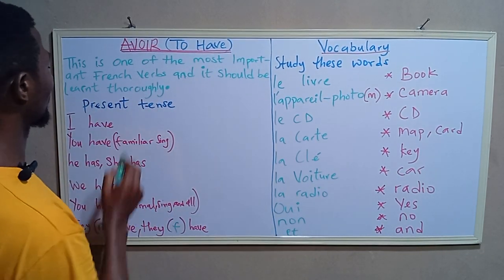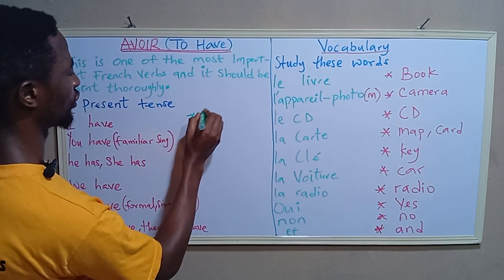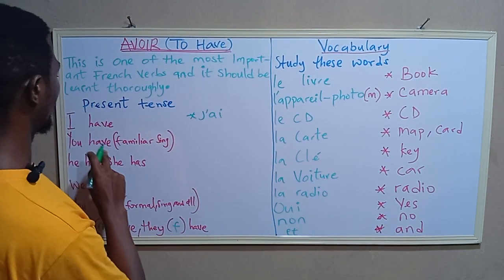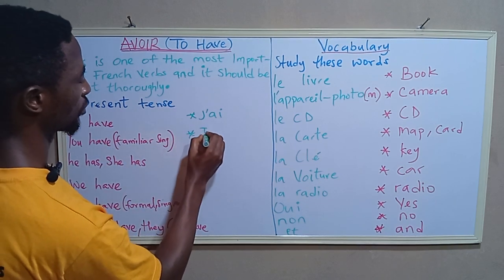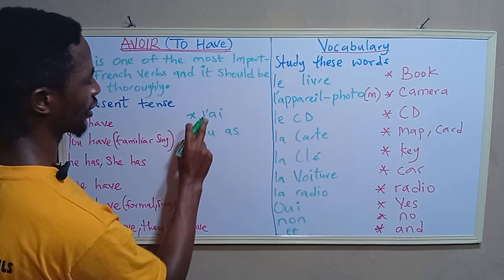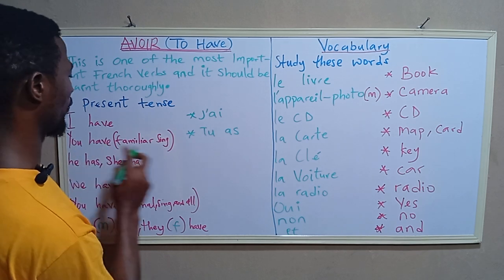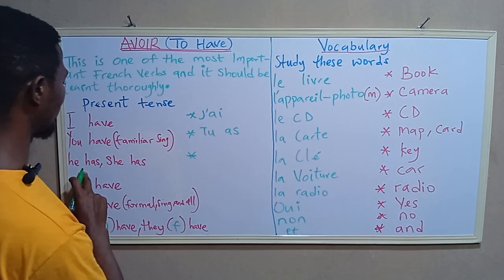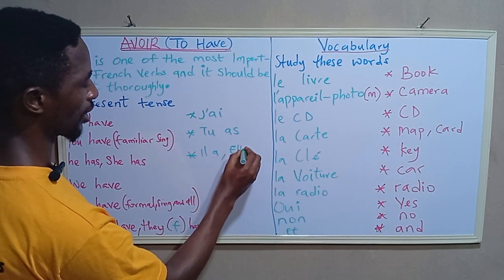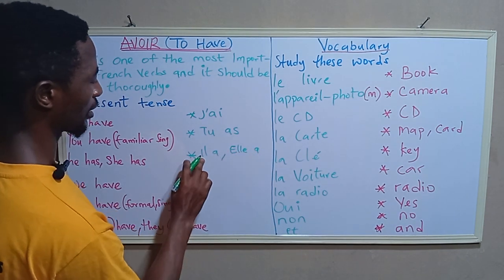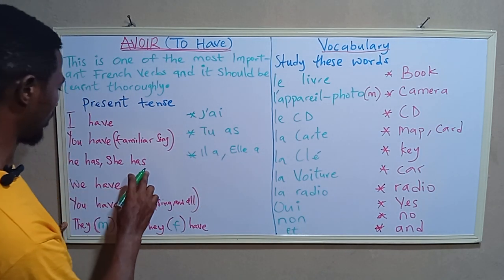So today, let us look at the verb avoir, one of the most important verbs in French. The present tense is what? I have means j'ai. You have, for familiar singular, a person that you know, is going to be tu as. This one is j'ai, I have. Tu as, you have. Then for he has and she has, il a and elle a. Il a, elle a, he has, she has.